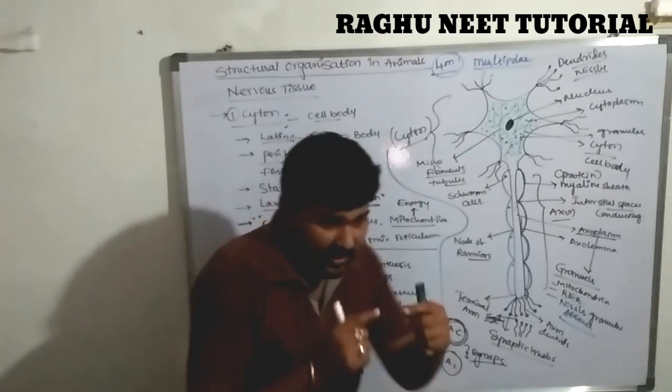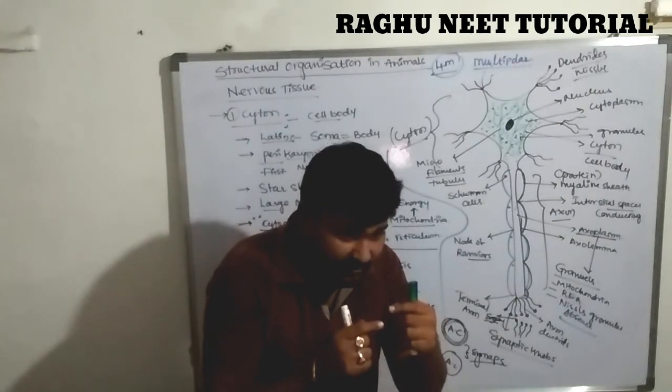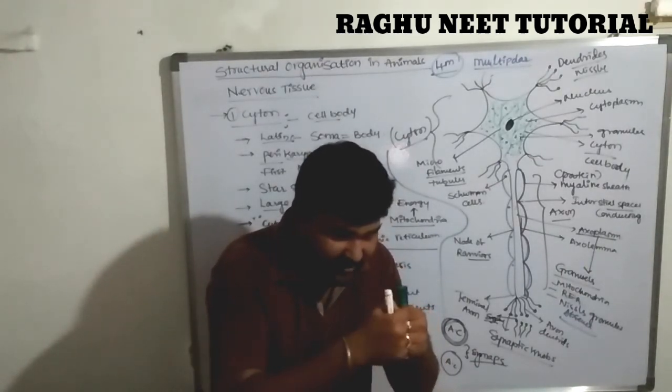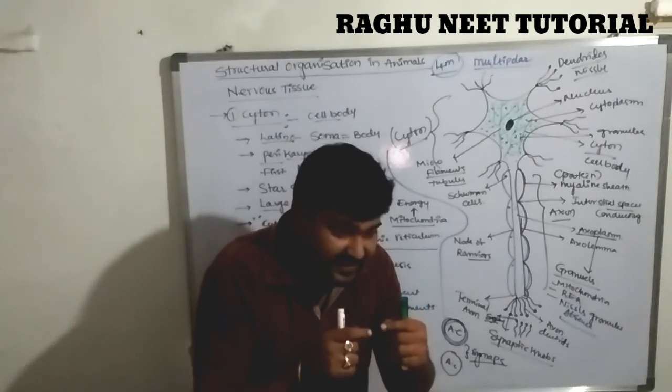So there is a gap. How is it possible to exchange information from one neuron to another? When the information comes from the axon to the terminal axon, the synaptic bulbs will break down and release acetylcholine.